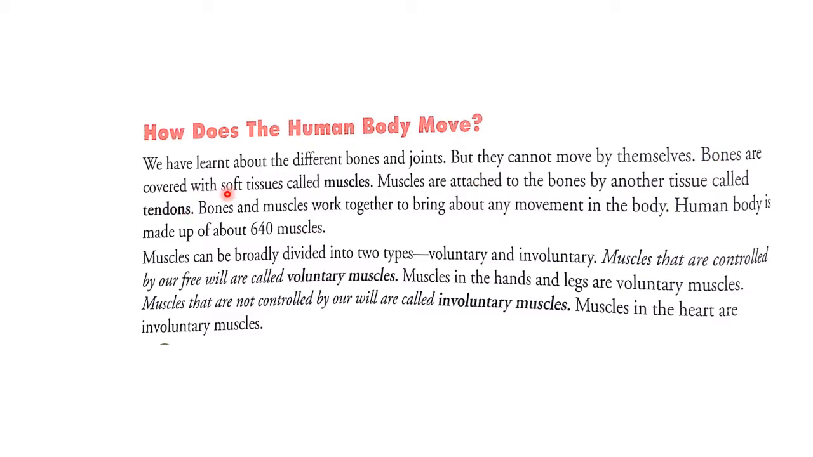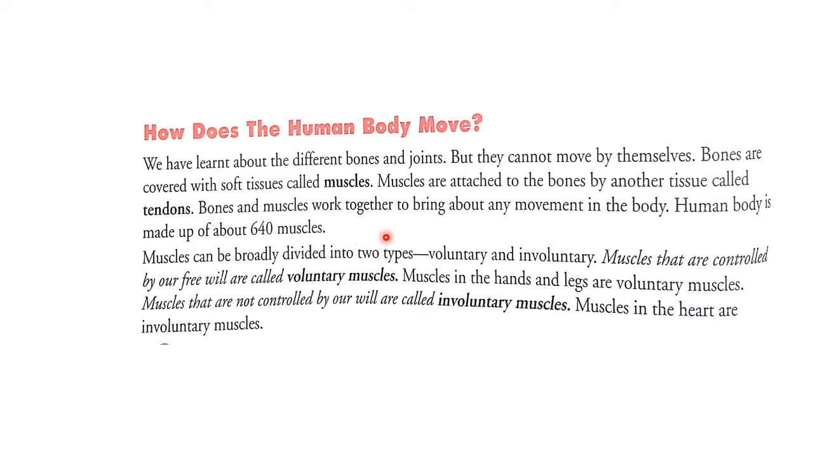Bones are covered with soft tissues called muscles. Muscles are attached to the bones by another tissue called tendons. Bones and muscles work together to bring about any movement in the body. Human body is made up of about 640 muscles.